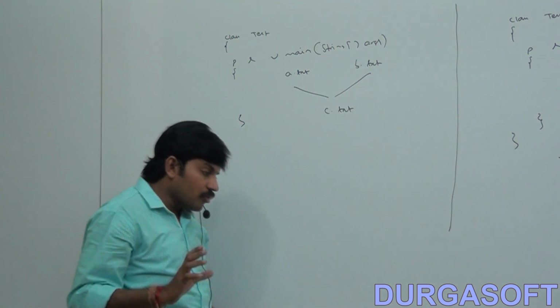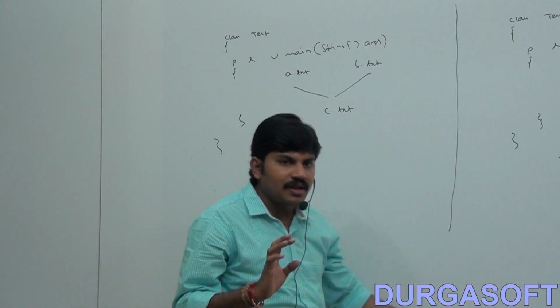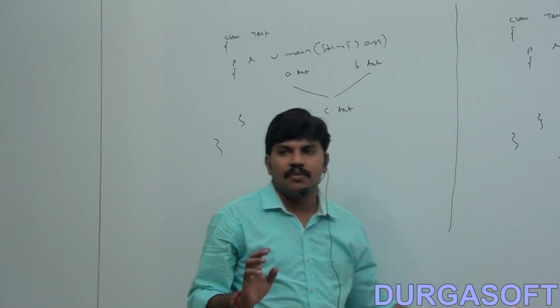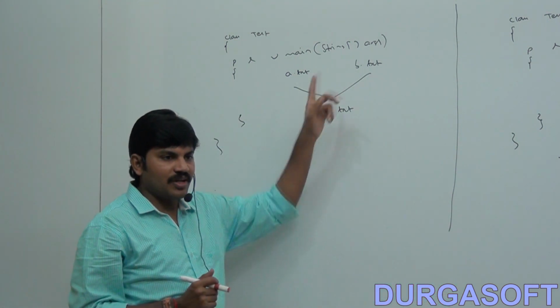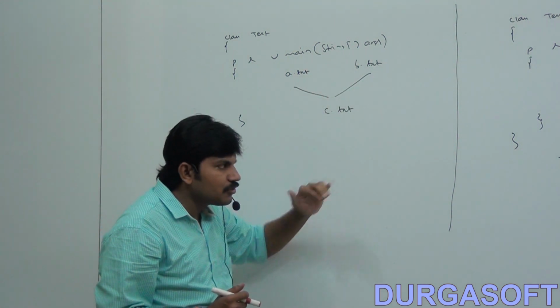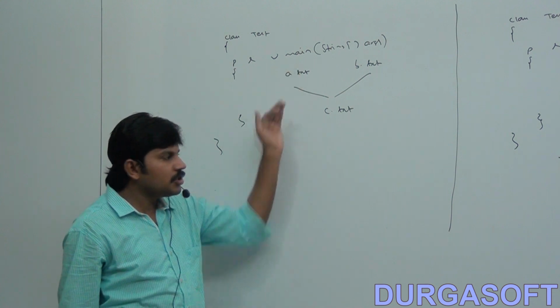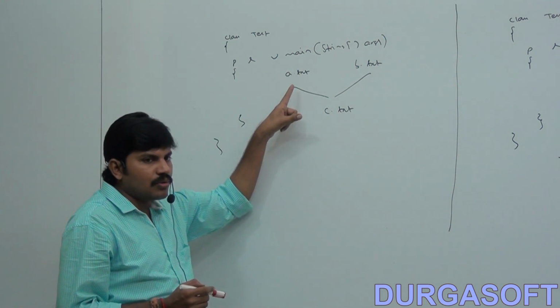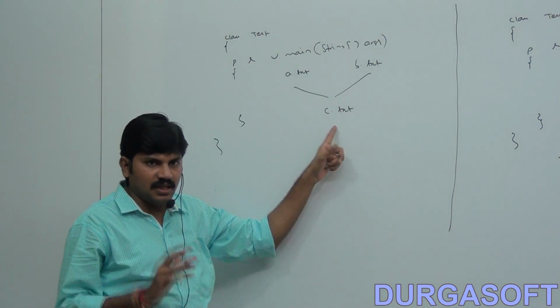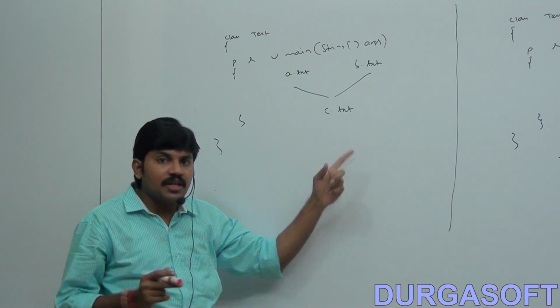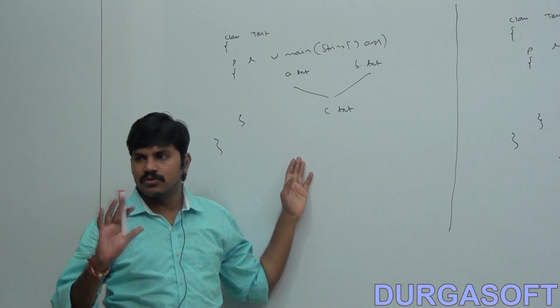Okay, well. But tomorrow my data is available in x.txt and y.txt, and I want to merge into z.txt. Can I use this program? No, because in this program you already hard coded the A, B, C files. If the data is available in some other files, then we can't use this program, right?